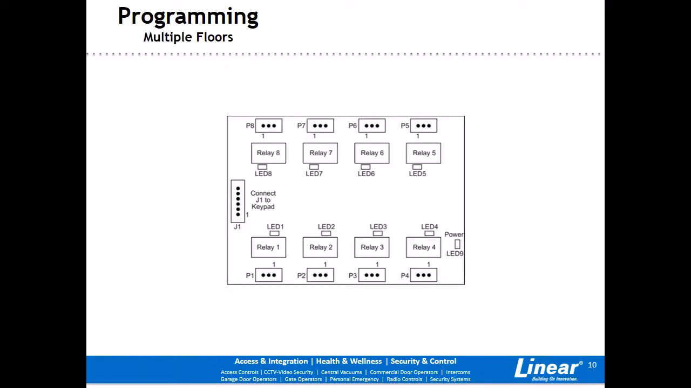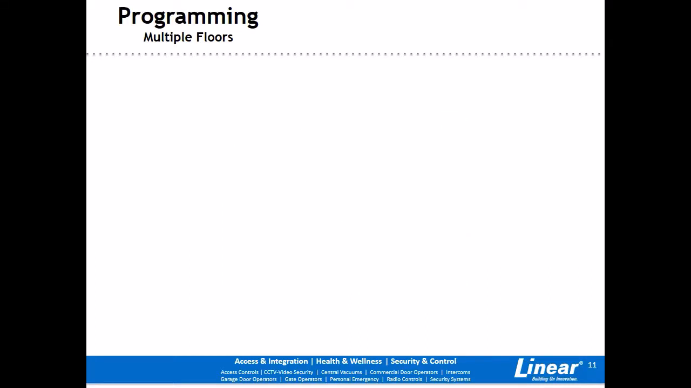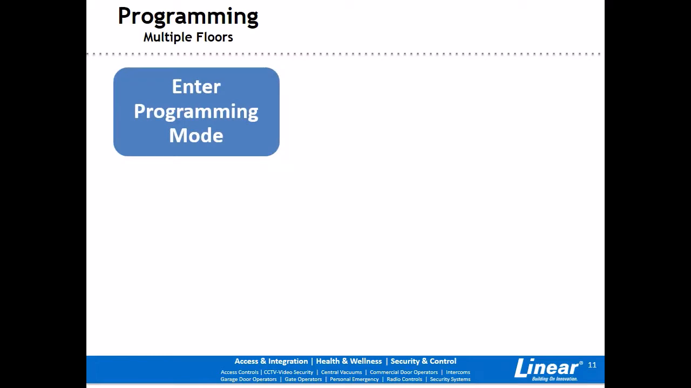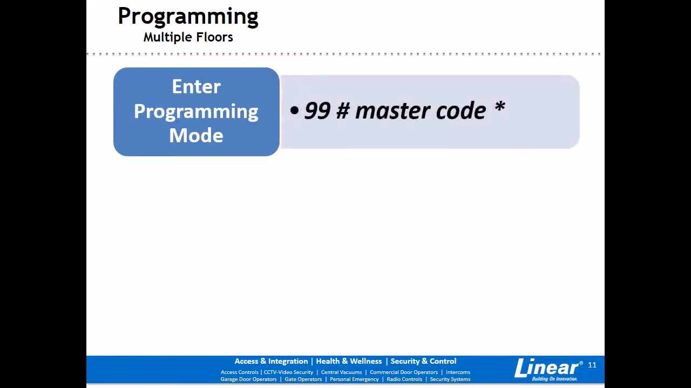If a user needs to access multiple floors, you can use the same programming sequence you just went through. This time you will program user location 3 to activate relays 3 and 4 on the output board using code 3333. To enter programming mode, press 99# master code star. The yellow light will start flashing.